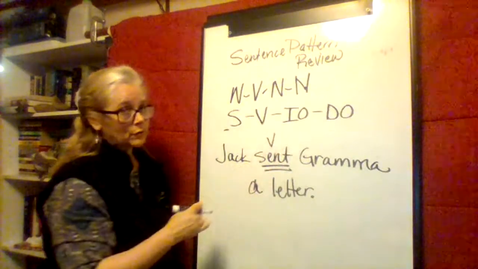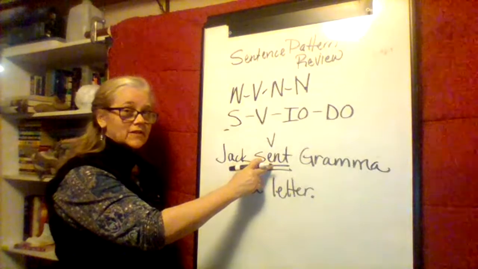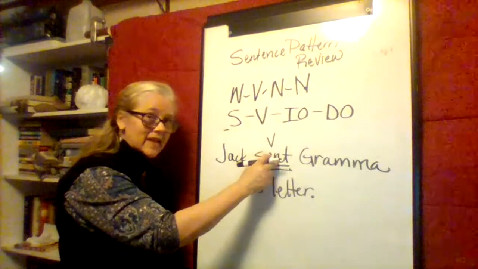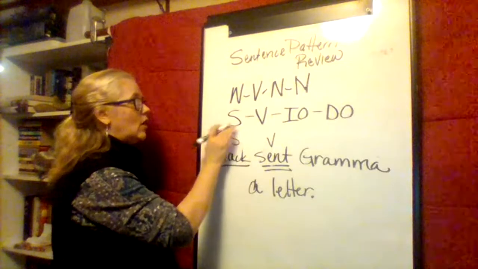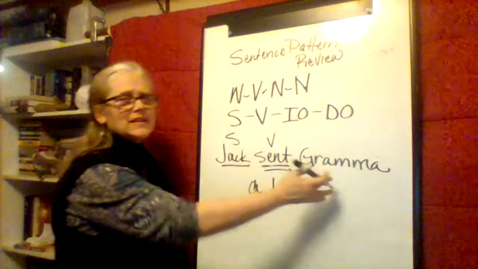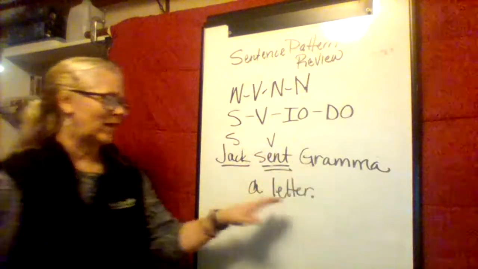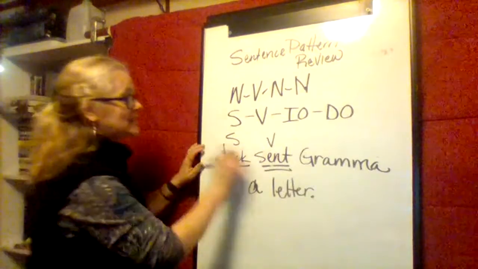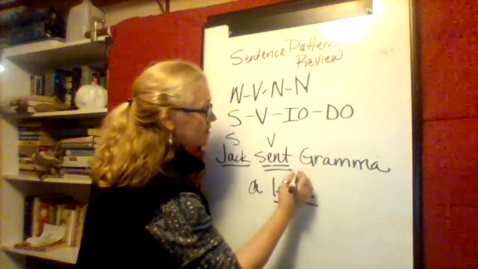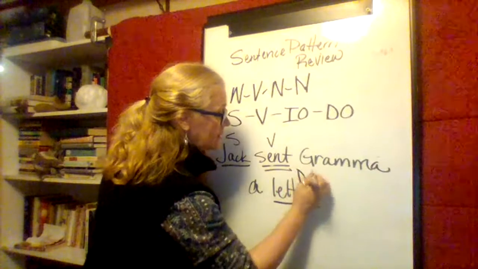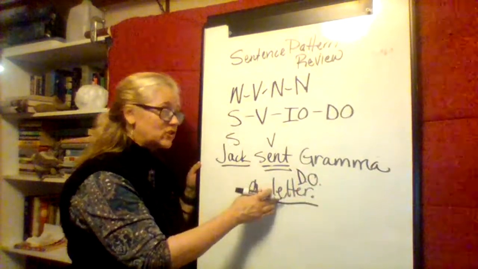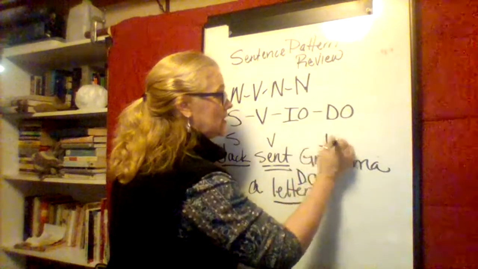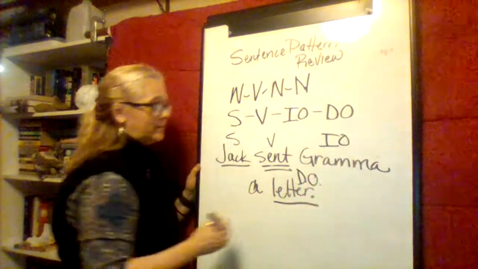Always start with a verb. Who's doing the action of the sent? Who's doing the sending? That will be your subject. There we have Jack. What is he sending? Is he sending Grandma? No, he's not sending Grandma. He's sending a letter. This is our direct object. Who gets to receive that letter? Who's he sending the letter to? He's sending it to Grandma.